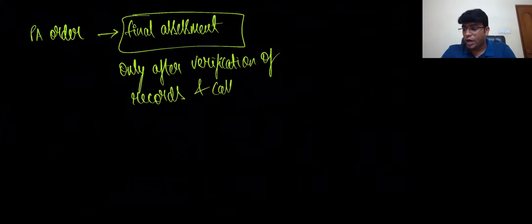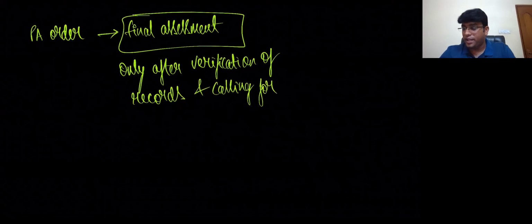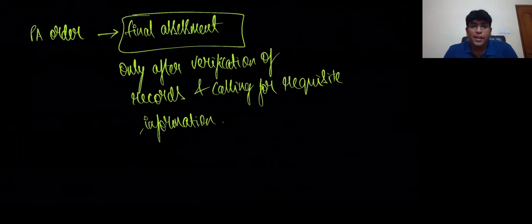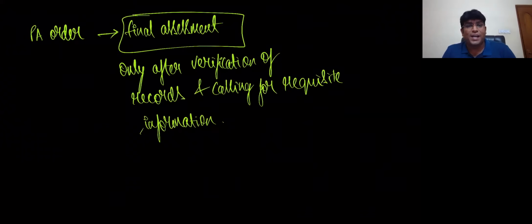The final assessment will be done only after verification of records and calling for requisite information. Obviously, he will definitely check all the records, he will definitely call for information, and only then he will pass the order. So basically, the proper officer will issue a notice, call for information and records, check everything, and only then pass the final order. How can you pass a final assessment just like that? Verify everything, check everything, and only then you pass. Are we clear?